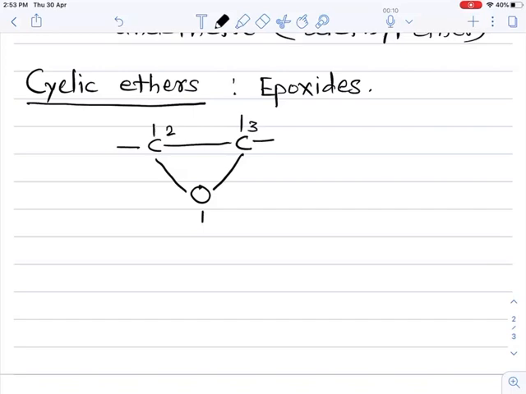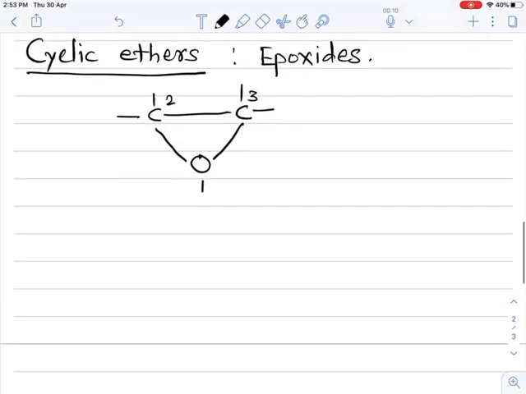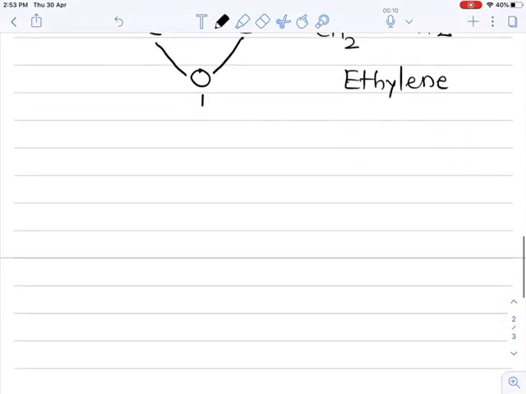So for epoxides, if we complete the valency of the two carbons, the first and second carbon, then we get CH2 double bond CH2. This is ethylene.